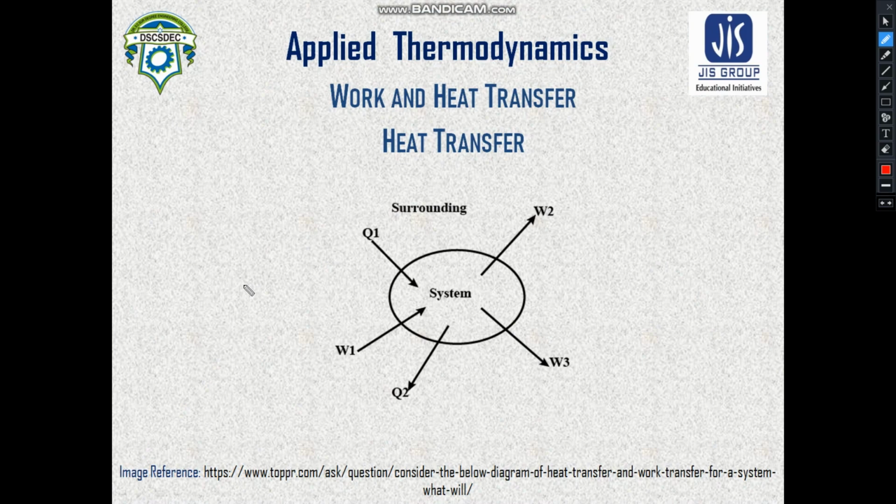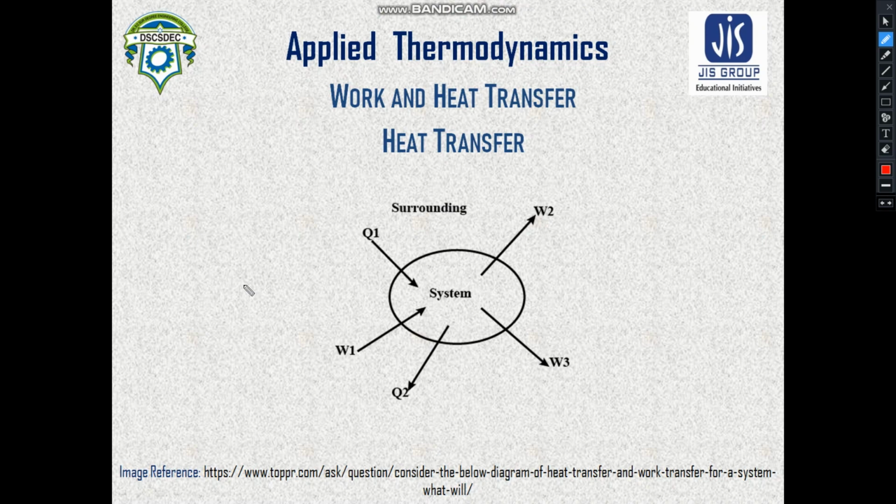We have already mentioned that energy in thermodynamics can be understood from two different perspectives: energy in transit and energy in storage. Energy in transit refers to heat transfer and work transfer. We had discussed work transfer in a very deep and descriptive manner.